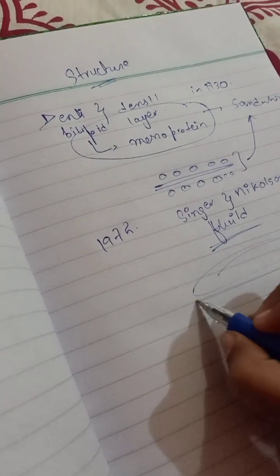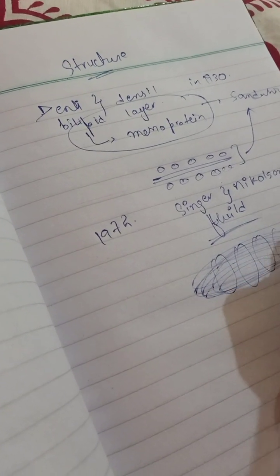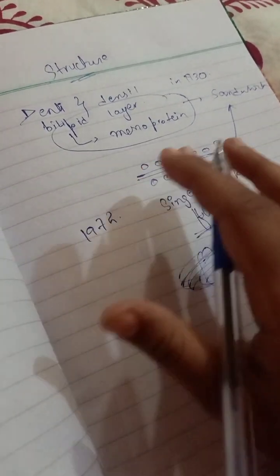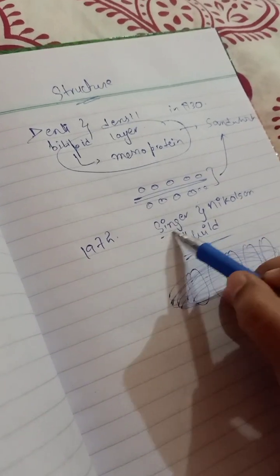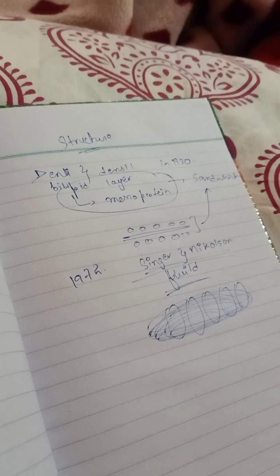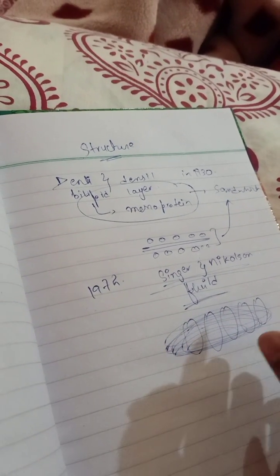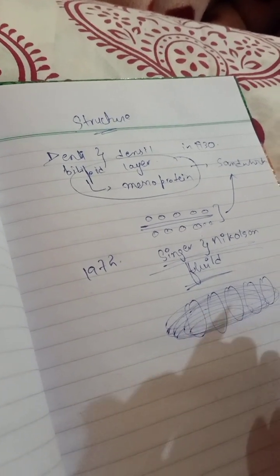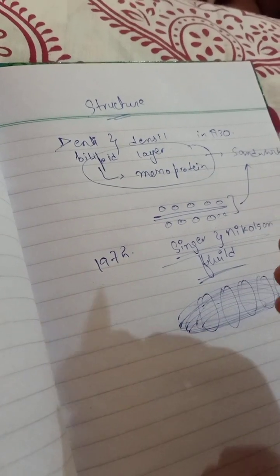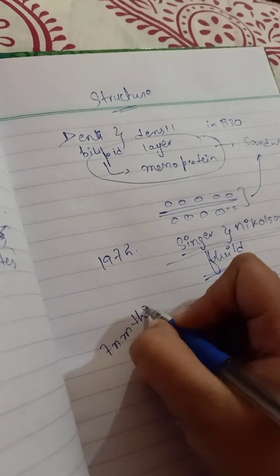For example, this is the fluid of lipid, and we have ice-like protein structures floating in it. According to Singer and Nicholson, this model is made up of the lipid bilayer, and the protein molecules are embedded in this fluid. The membrane is basically 7 nanometers thick.